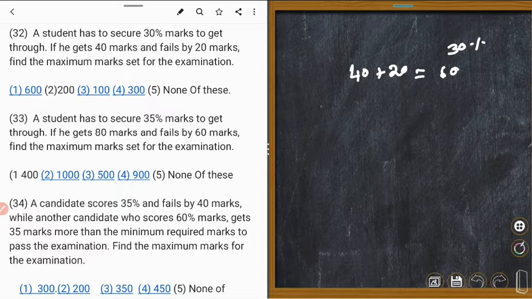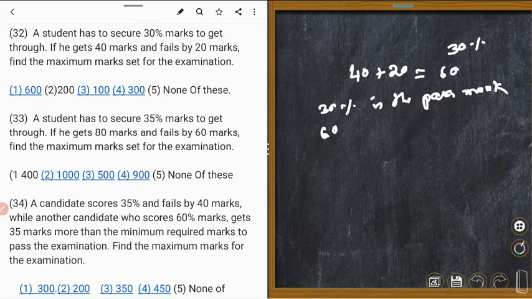Could you understand? 30% is the pass mark, and 60 is also the pass mark. So that means 30% is equal to 60.